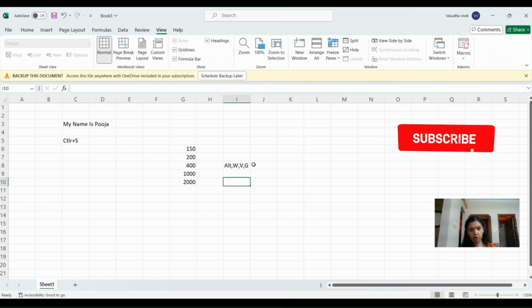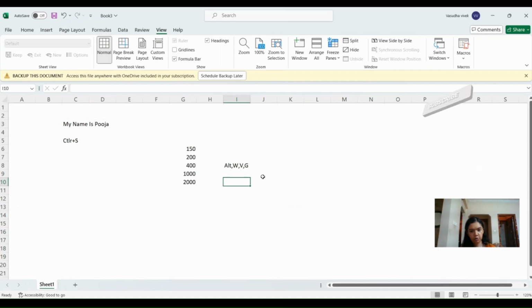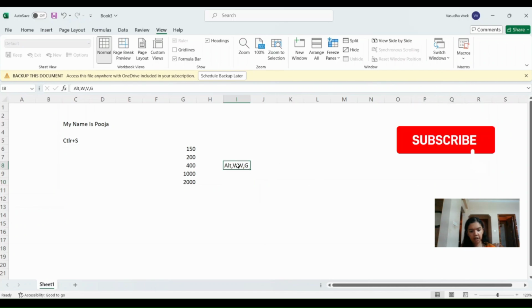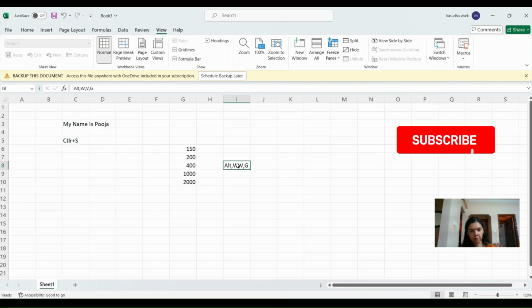You need not hold on to the Alt button while pressing the other letters. The right way to use this shortcut is just press Alt, release the key, press W, release the key, then press V, release the key, then press G and release the key. So Alt W V G. You can see the grid lines are gone. And if you want the grid lines back again, the same shortcut will work. Again, if you press Alt W V G, you can see the grid lines are back here.